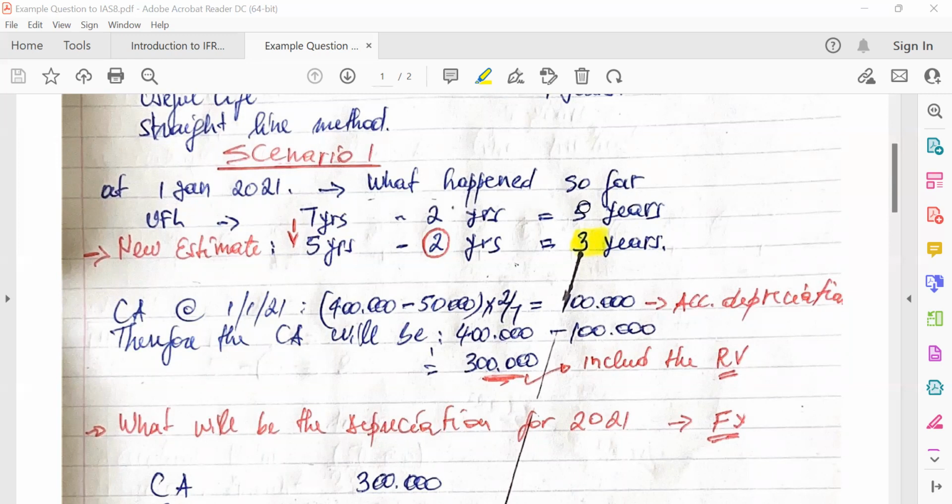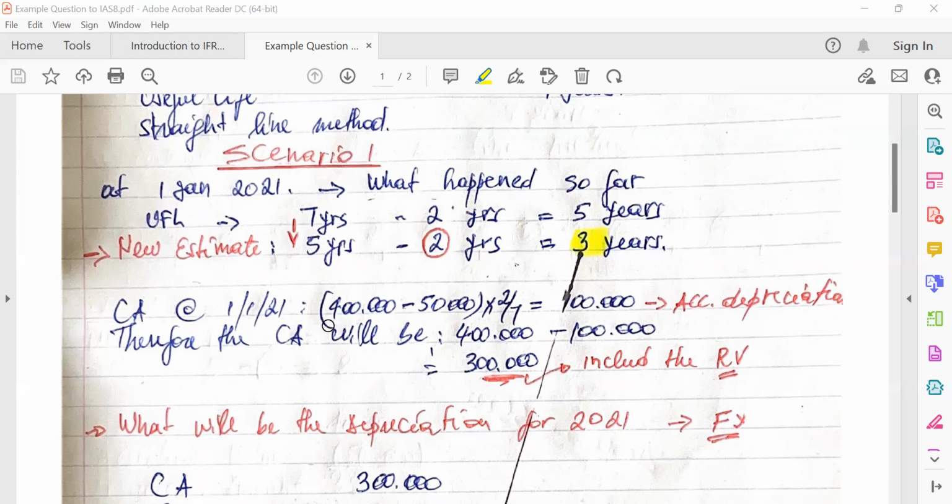Normally, we'd be left with 5 years from the beginning of 2021. But what is the new estimate? The new estimate says no, the initial estimate was not supposed to be 7, it's supposed to be 5. Now, how many years have we used so far? We have so far used 2 years. So how many years are going to remain based on the new estimate? 3 years. Guys, I hope you understand the logic here. It's just a small logic that you need to understand.